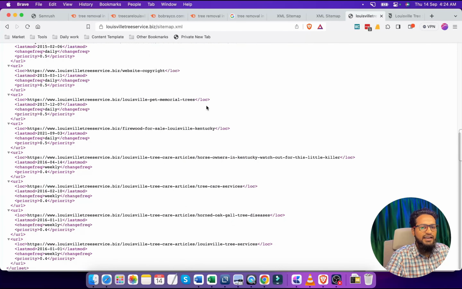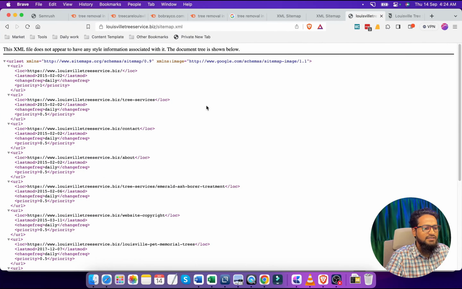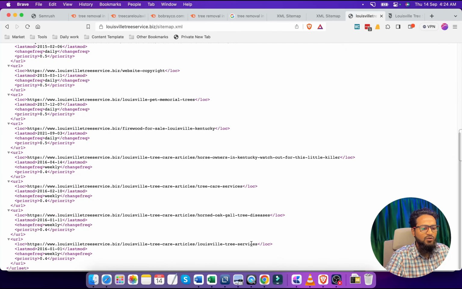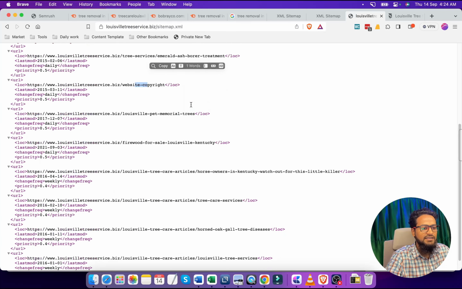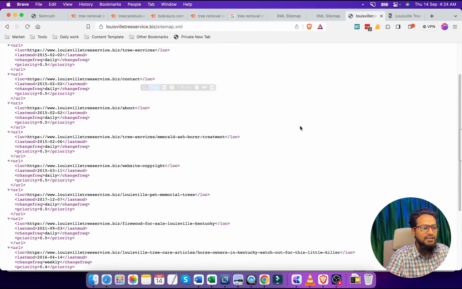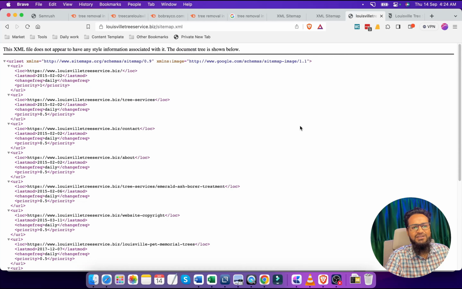So as per the sitemap, the number of pages on this sitemap is very low. We can see 1 2 3 4 5 6 7 8 9 10 11, only 11 pages this site has, right? This is very small.